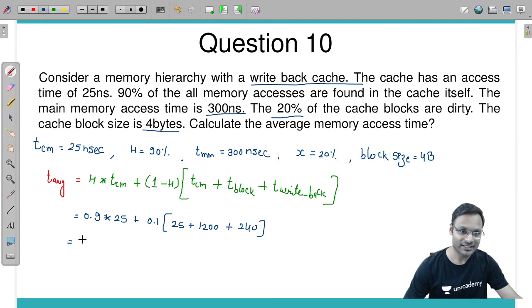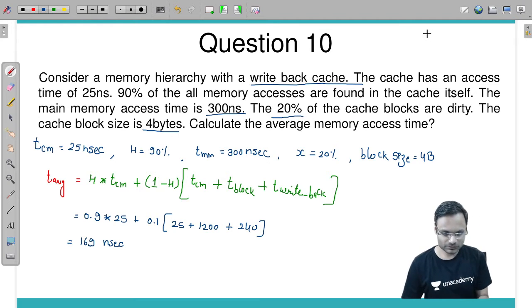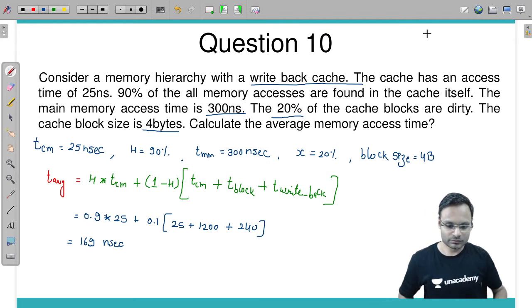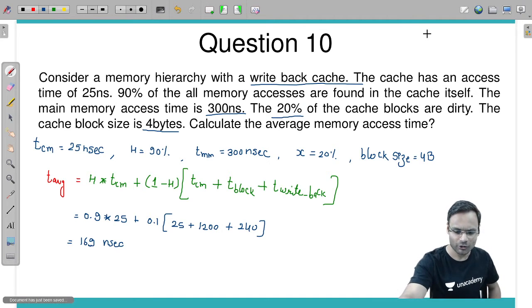169 I am getting, that is the correct answer. Don't make calculation mistakes, you only have to operate the calculator. Okay, let's go for the next question. Yes, got it. 170, 169, almost you are getting.